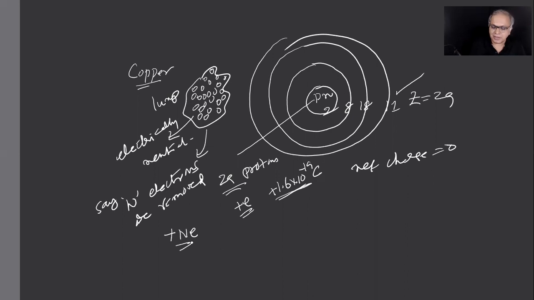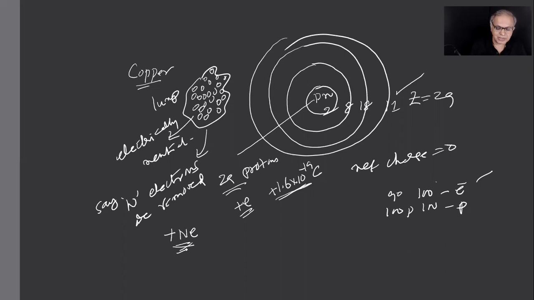Because if I had, for example, some 100 electrons and 100 protons in a group, and I remove 10 electrons, there will be 90 electrons and 100 protons. So 10 protons will be in excess in that whole material.